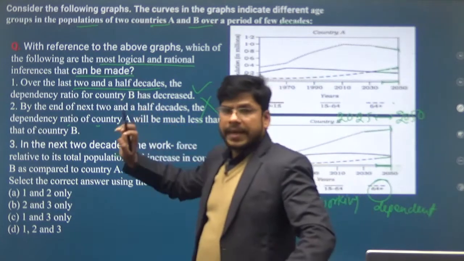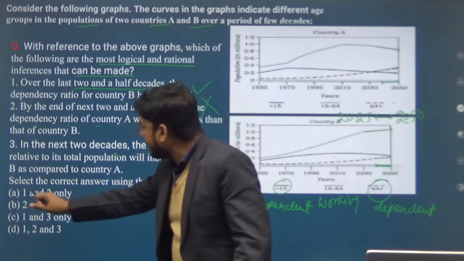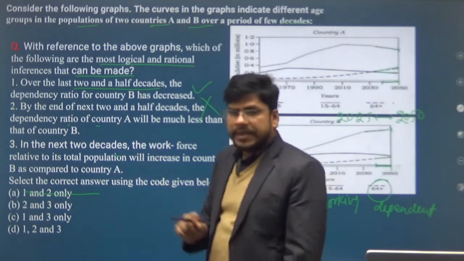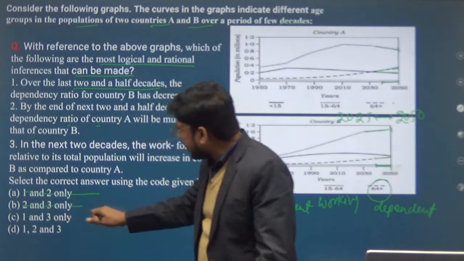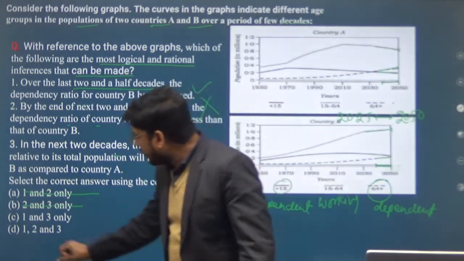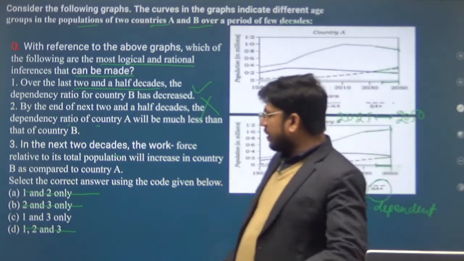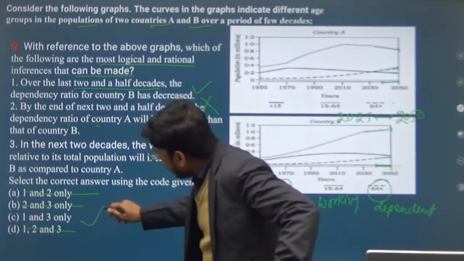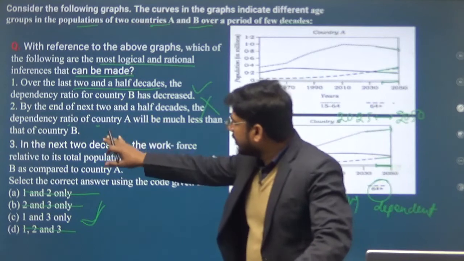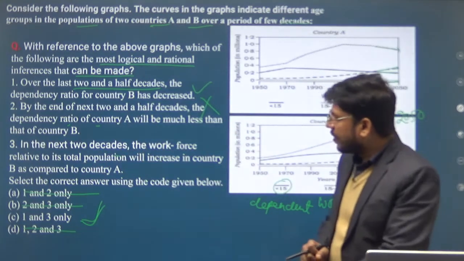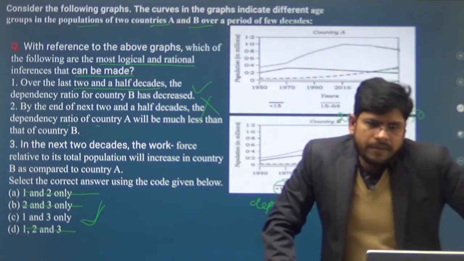So first is correct, second is wrong. If second is wrong, then you can eliminate this option A, and also you can eliminate this, and also this. So we are left with only one option, that is option C, and option C will be the right answer. We don't need to verify the third, because on verifying only the first two statements we got our answer.